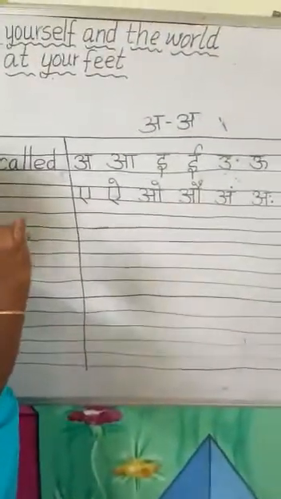Like this, you have to write the swar. Give the space between the letters.